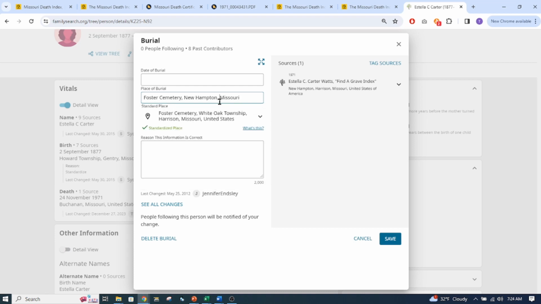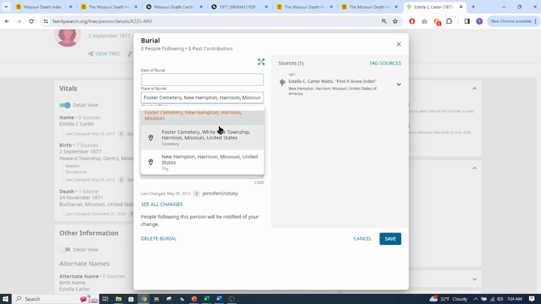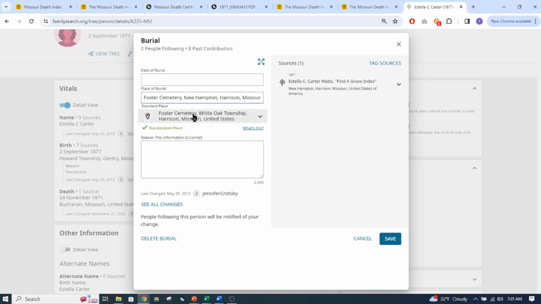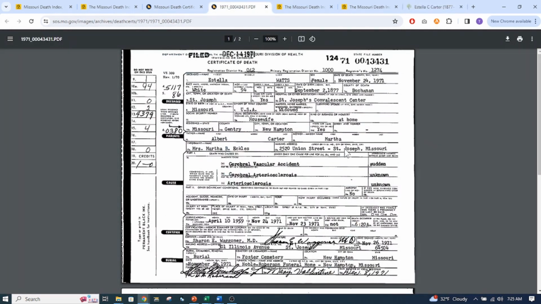So let's type in Harrison County. It says White Oak Township, but I'm going to go ahead and click here and click save. And we have been able to update this information and the death information and validate this. Now, since we have that, we can download this,